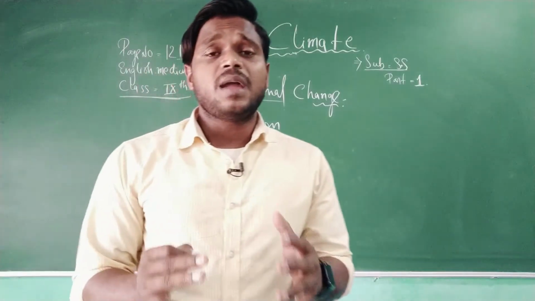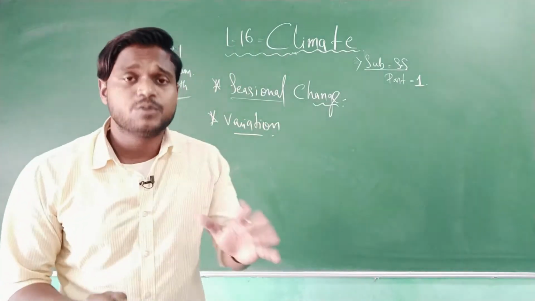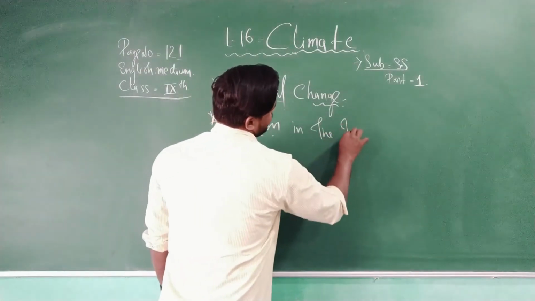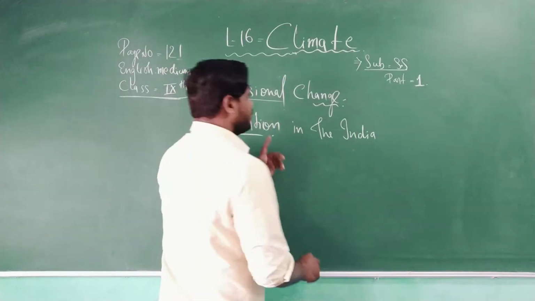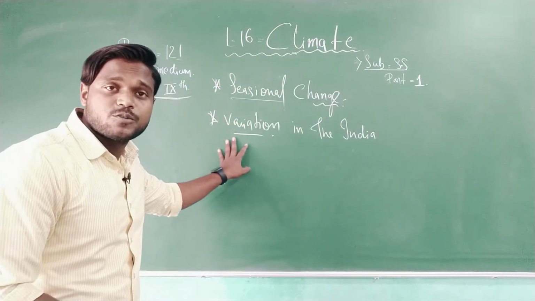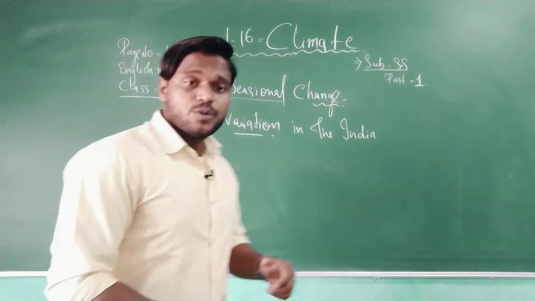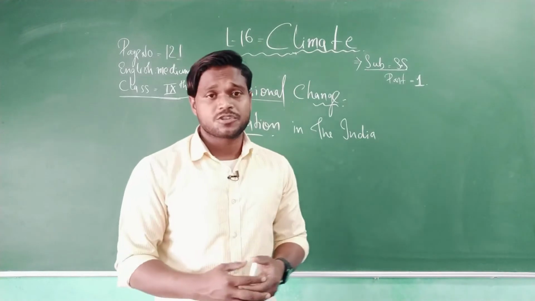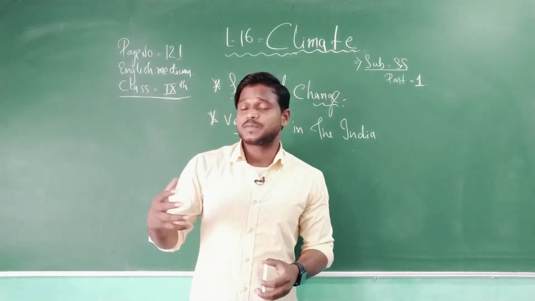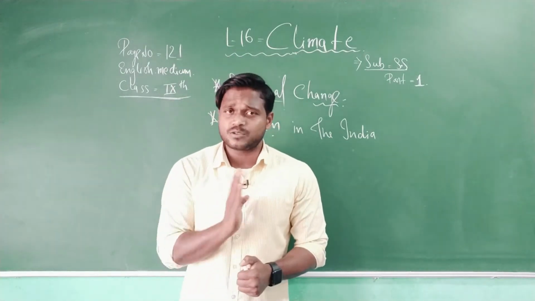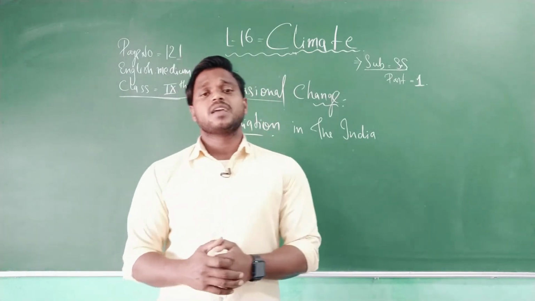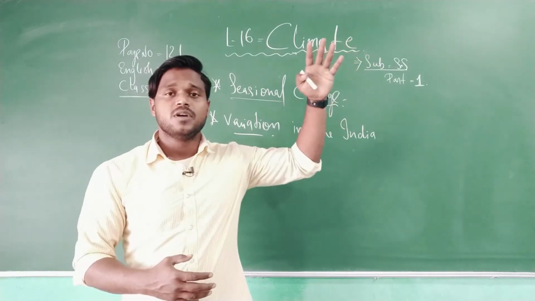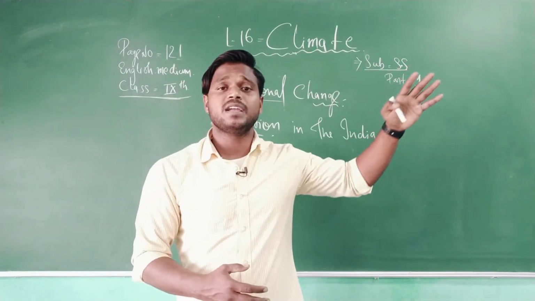So variation in the climate of India is also one of the factors which we need to understand, and that is our next topic to be understood by you. There are many variations in the climate of India. South India has a peninsular shape, hence it experiences a moderate climate. Moderate means not so hot, not so cold, while the climate becomes more continental as we go away from the seashore. If we go far away from the seashore, it will become continental.